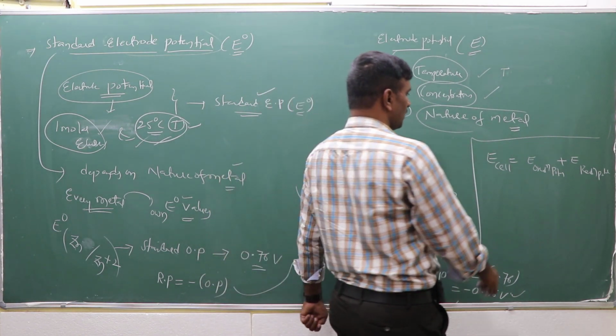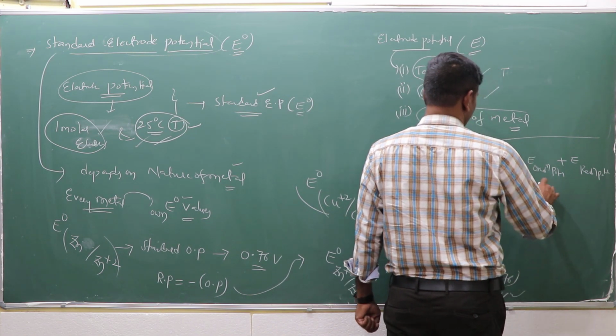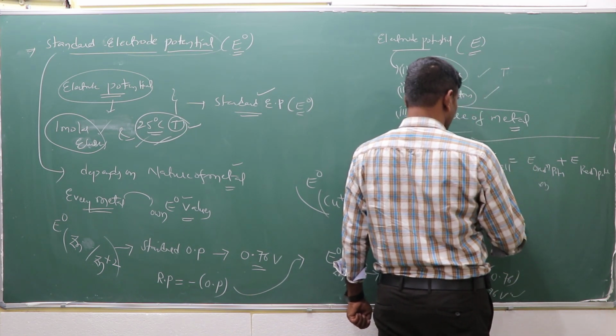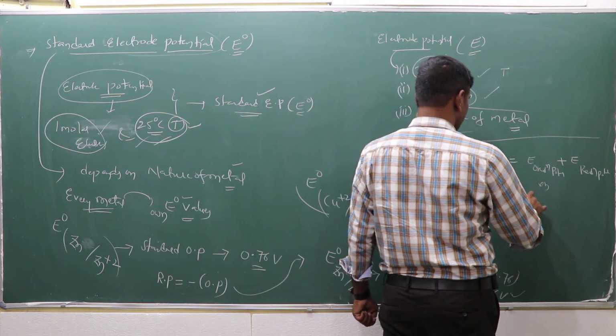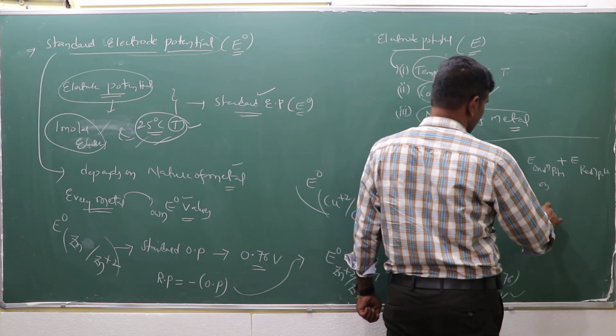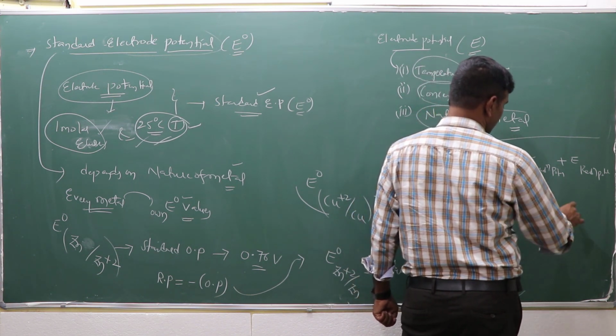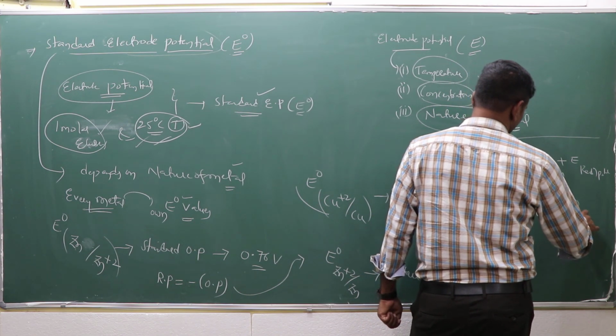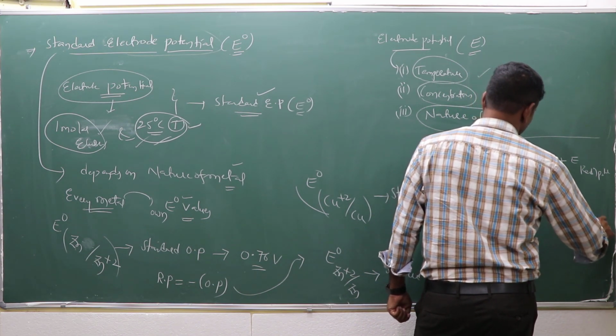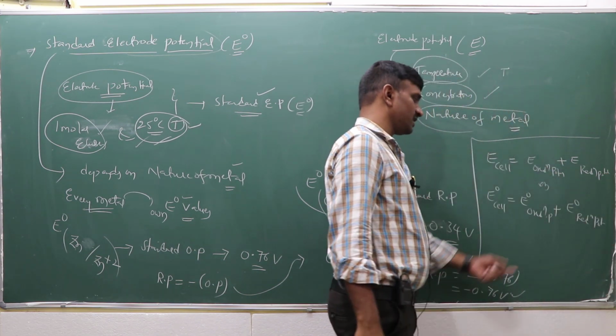Right? Or E0 of cell is equal to E0 of the standard oxidation potential plus E0 of the standard reduction potential. E0 is mentioned.